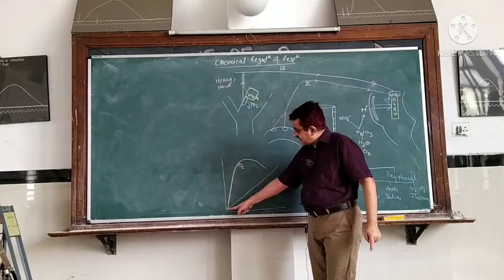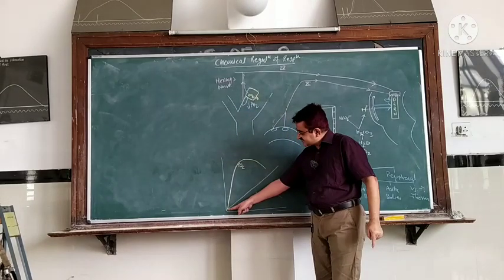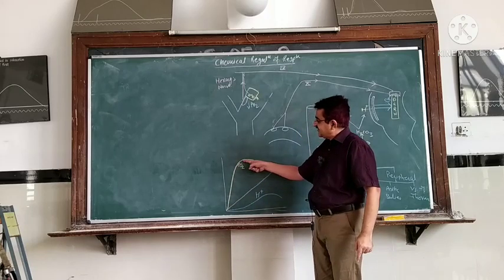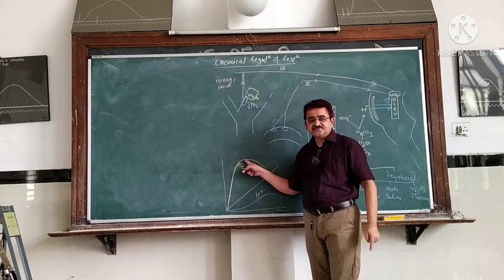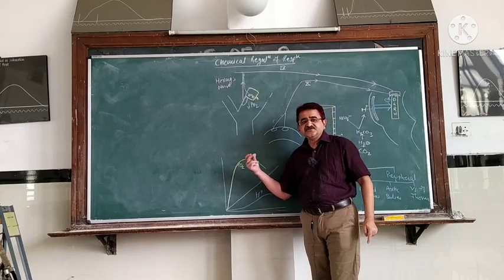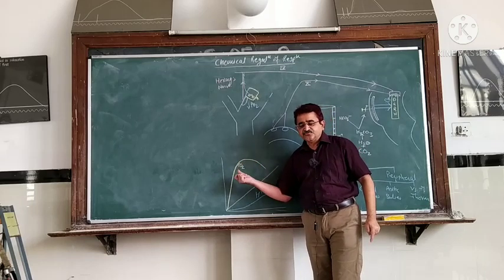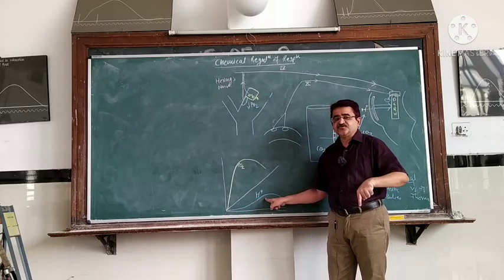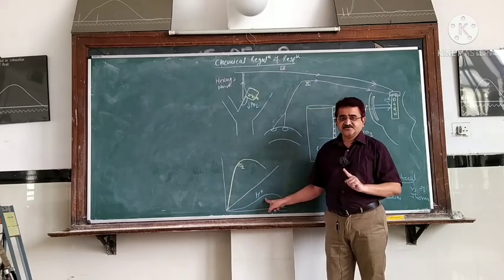Here, as the partial pressure of CO2 is increased, there is an immediate increase in the ventilation, and it is increased by many times. So we are getting an immediate response from the CO2, but we are getting a very late and smaller response from the H+ ion.